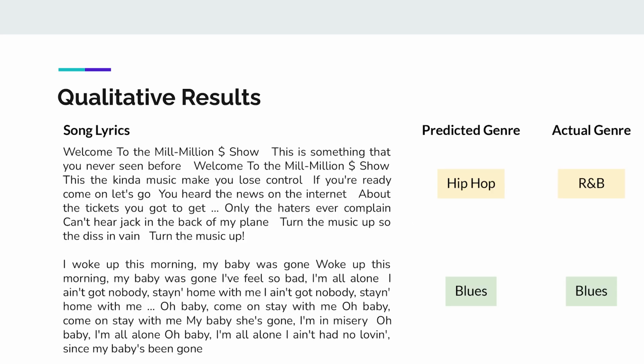In terms of the qualitative results, we took a look into the difference between the model predictions, whether they were correct or incorrect. As we see with the first example, the label was R&B, but the model predicted hip hop. Looking into the words and style of this song, it seems reasonable that the model predicted what it predicted, because the style seems similar to what would typically appear in an R&B song. With the second example, the model was able to successfully predict the blues genre, which means it could have picked up the repetition or style characteristics that are common to the blues genre, for example, the 12-bar blues.